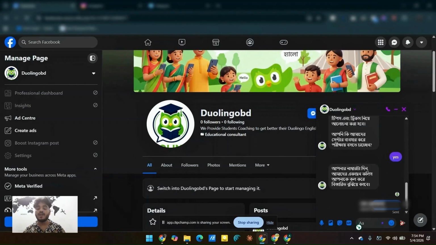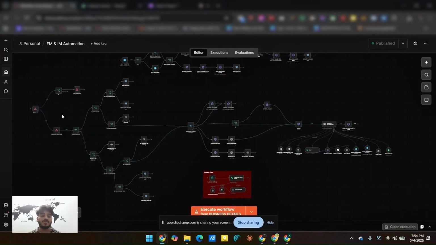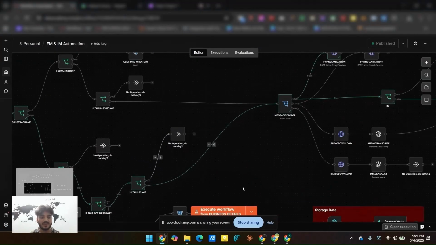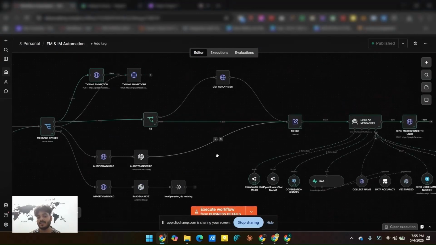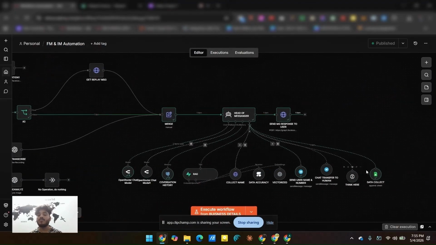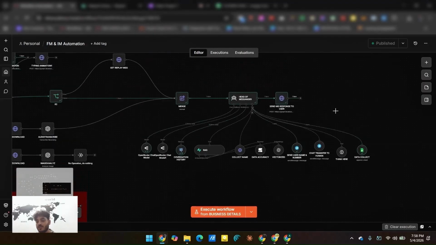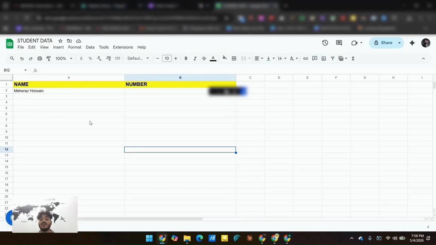Okay, now I have provided my number to the agent. After providing my number to the agent, it checked every logic, and then the message comes here to the AI agent. What it did is call the data collector to store the number and name that had been taken at the beginning into the Google Sheet. First of all it called the data collector to store the user data with name and number so that you can follow up with this user in future.